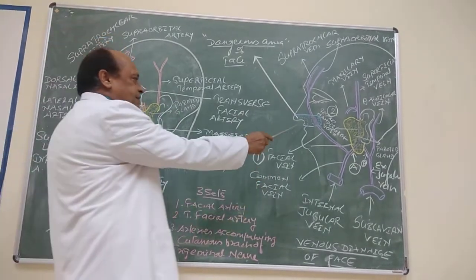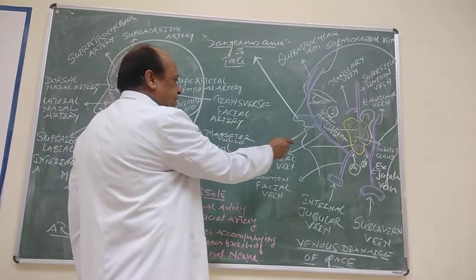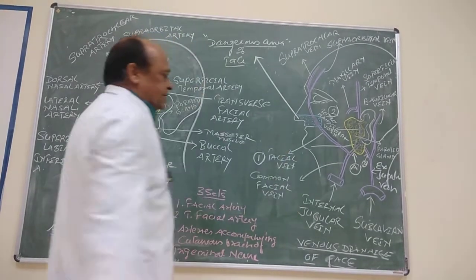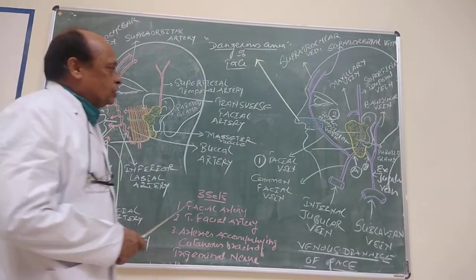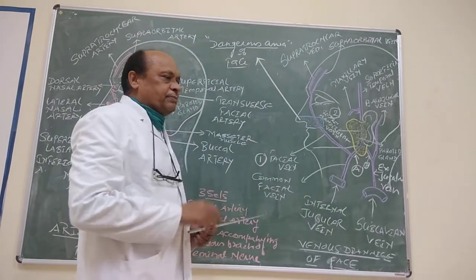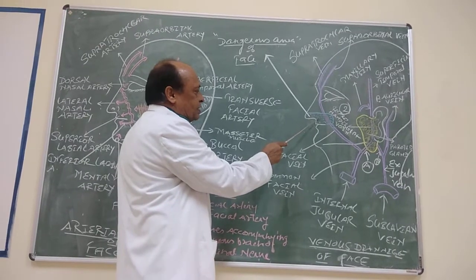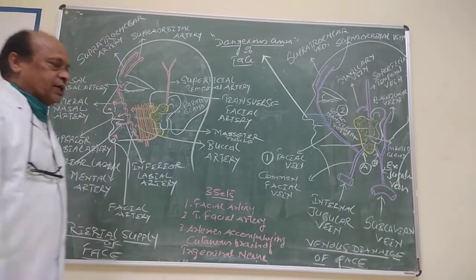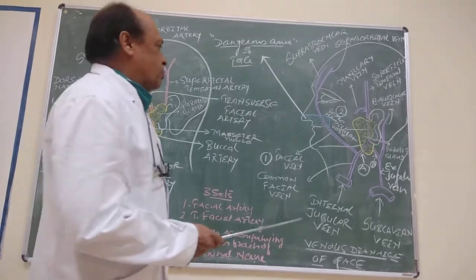And as we know, another point is that the facial vein is valveless and communicates with the pterygoid venous plexus, and because of this very fact, doctors very often advise people not to play with pimples of this region by squeezing the pimples, because there is danger that squeezing may cause infection and septic emboli may enter into the cavernous sinus, where it may lead to thrombosis.